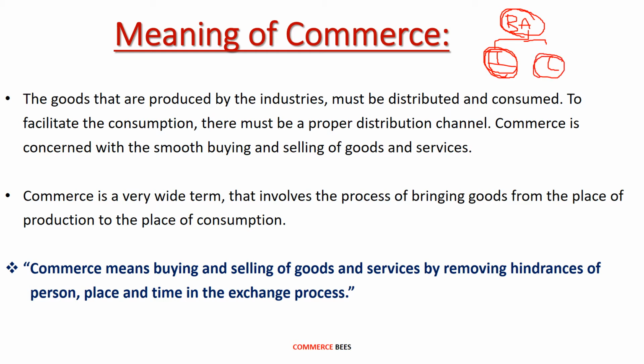Before going into detail about what commerce is, let's first understand the meaning of commerce. The goods that are produced by the industry must be distributed and consumed. The main job of the industry is to produce finished products or useful goods. It converts raw materials into finished products. Here the job of the industry ends after producing the finished goods. Now the job of commerce starts.